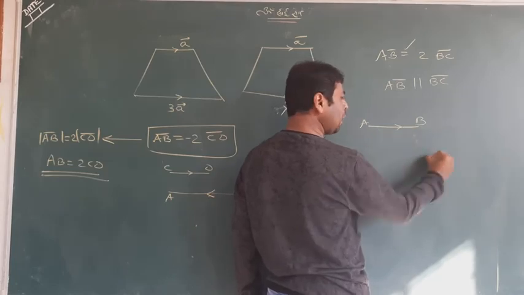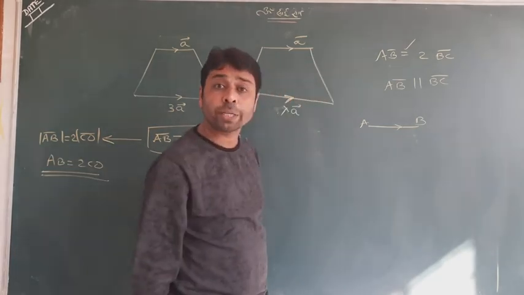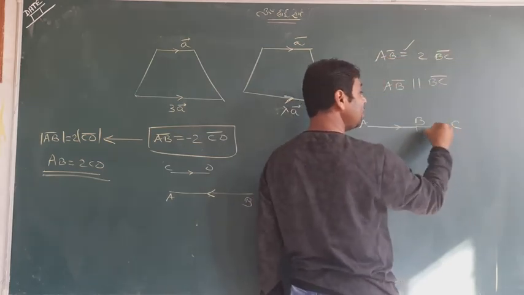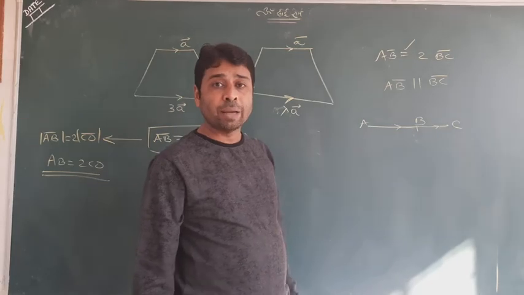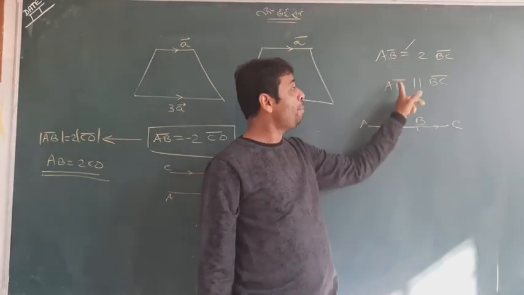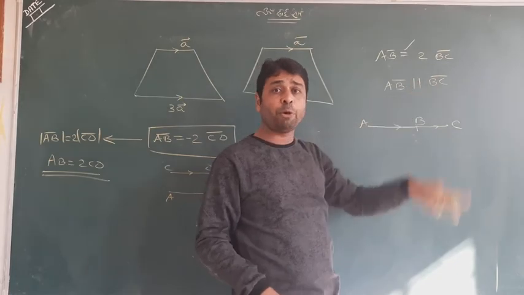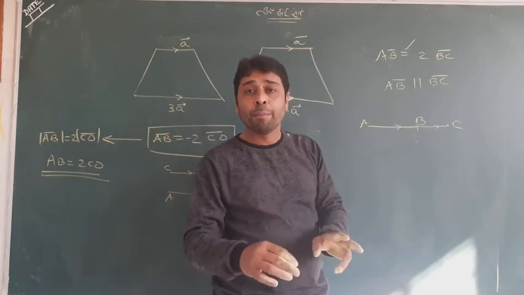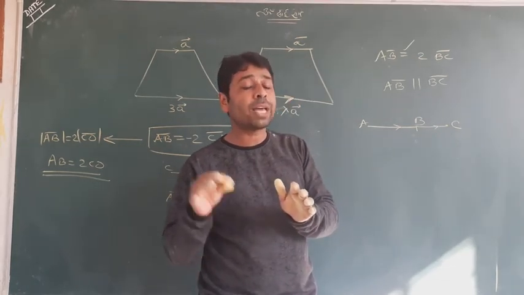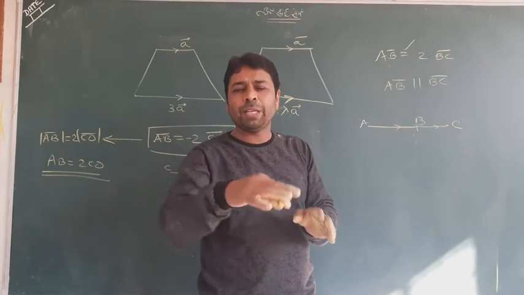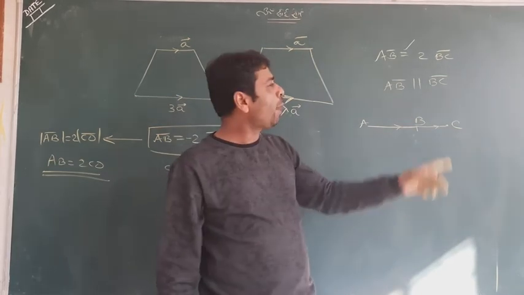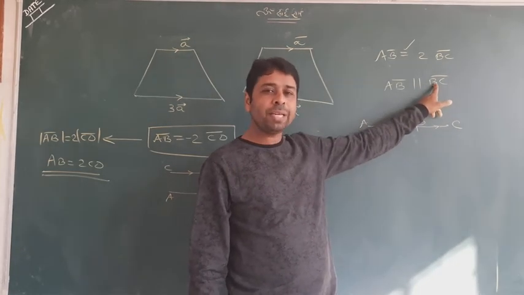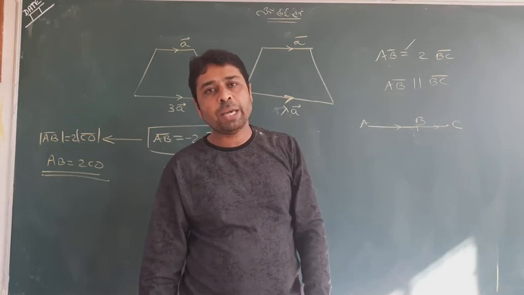AB and BC. I can't break the B. B is a common point. So I would write, can you see, AB is double BC? When B is a common point, AB and BC are parallel, I know, but B is a common point, so they cannot be merely parallel, they will coincide. So whenever we have to show points A, B, C are collinear, you have to show AB parallel to BC, and you have to write that B is a common point. That means AB and BC cannot be just parallel, but A, B, C will be collinear.